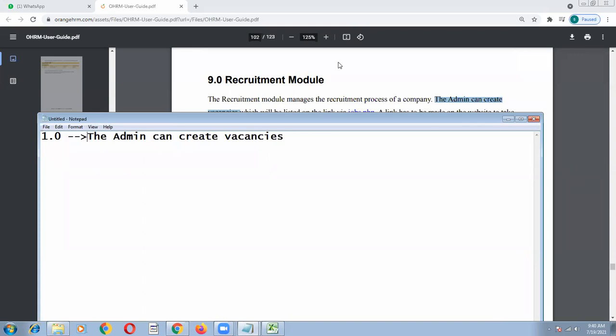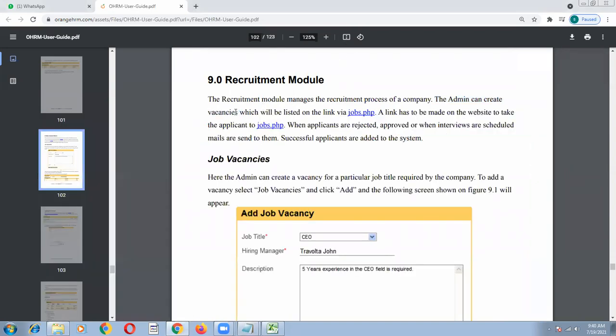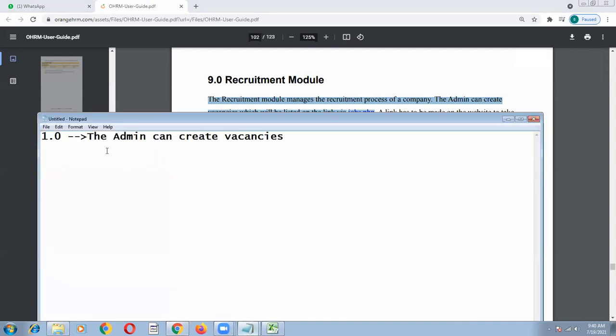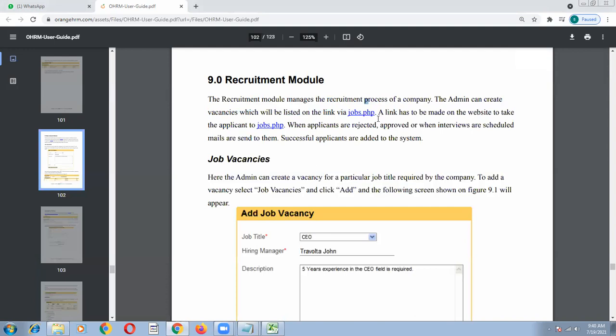Each and every point is very important, which will be listed on the link via jobs.php page. So from the jobs.php page, the user should be able to create vacancies. While writing the detailed steps, I have to navigate from this web page. That means this line I am completely covering in my test case. So the first test case is this one: the admin can create vacancies. For creating vacancies, I can navigate to this web page and perform some set of steps.